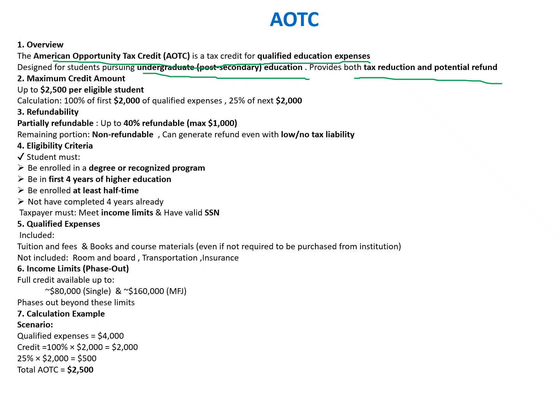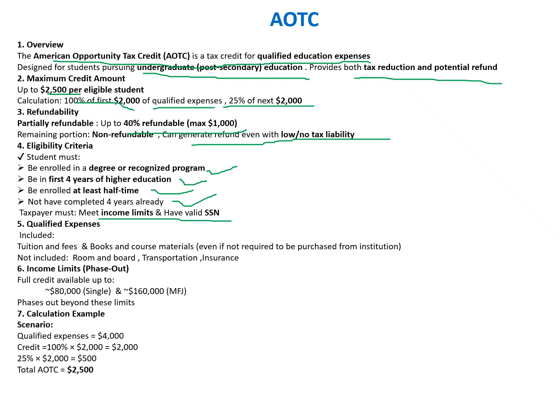Maximum credit is up to $2,500 per eligible student, and the calculation is 100% credit for the first $2,000 of qualified expenses and 25% of the next $2,000. Refundability is partial, up to 40% refundable, which is a maximum of $1,000. The remaining portion is non-refundable, and it can generate a refund even with low or no tax liability. Eligibility criteria: the student must be enrolled in a degree or recognized program, be in the first 4 years of higher education, be enrolled at least half time, not have completed 4 years already, must meet the income limits, and have a valid SSN.